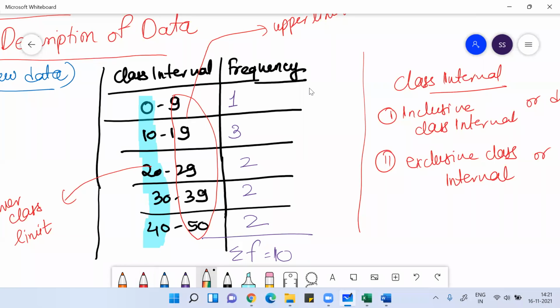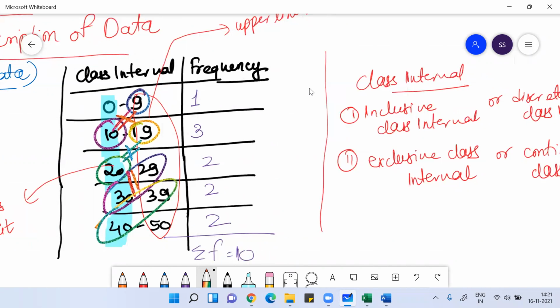If you see here, there is a difference between this and this. This is 19, this is 20. They are not the same. If they are not the same, then it is an inclusive class interval or discrete class interval. So what is an inclusive or discrete class interval?